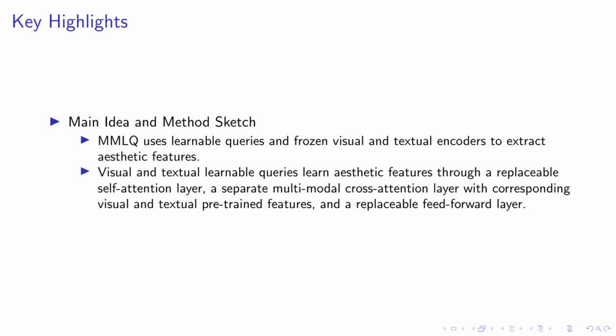This layer allows the queries to focus on different parts of the input data based on their importance. Next, they go through a separate multimodal cross-attention layer. Here, the queries interact with corresponding pre-trained visual and textual features, allowing them to extract more nuanced aesthetic features. Finally, the queries are further processed through a replaceable feed-forward layer. This layer helps in refining the features extracted by the queries, ensuring that the most relevant aesthetic features are captured.